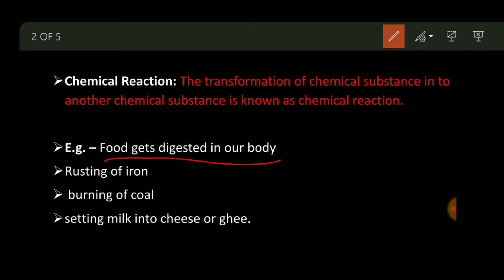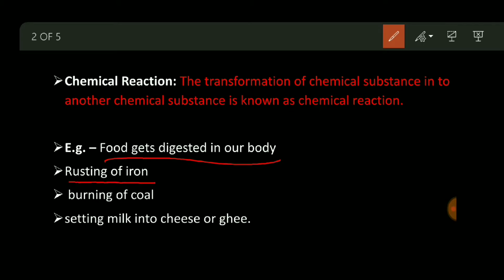Food gets digested in our body, it is a chemical change, because in our food the fat, protein and vitamins are present, but they are not in a simpler molecular form. They convert into a simpler molecular form during digestion. So food getting digested is a chemical change and chemical reaction.